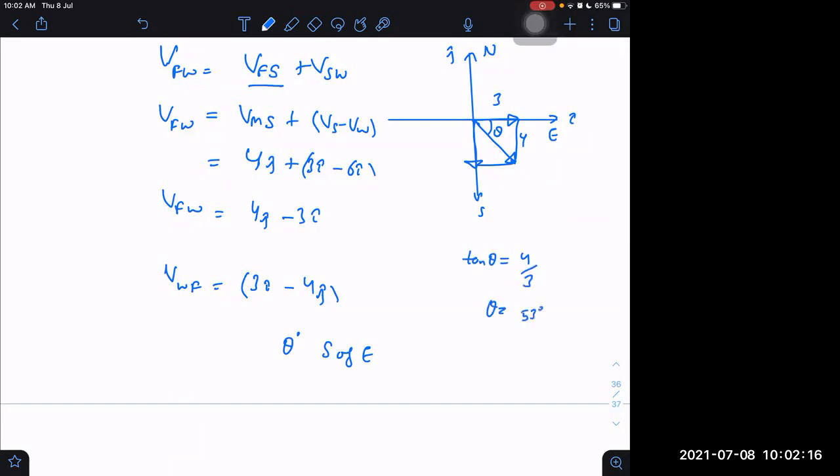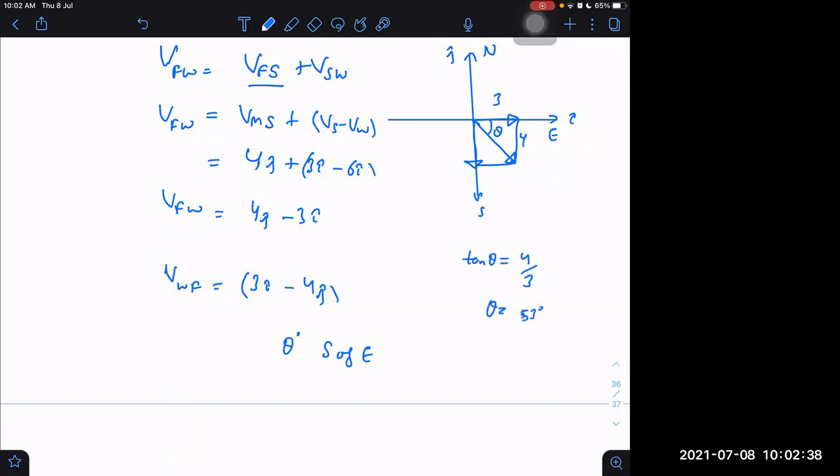So what is the answer? Velocity of wind with respect to flag is equal to 5 meters per second, 53 degrees south of east. Velocity of wind with respect to flag. So in which direction does the flag flutter?